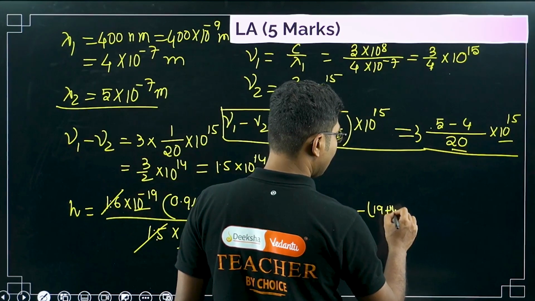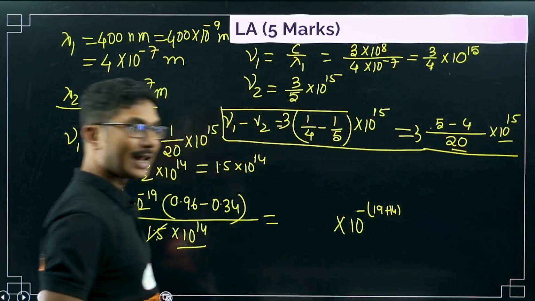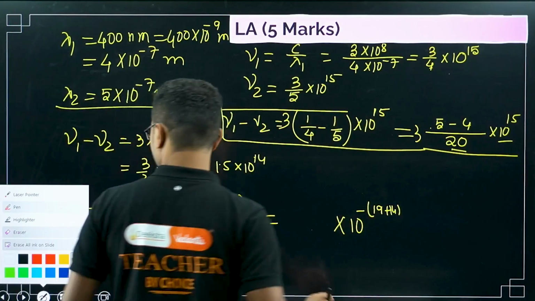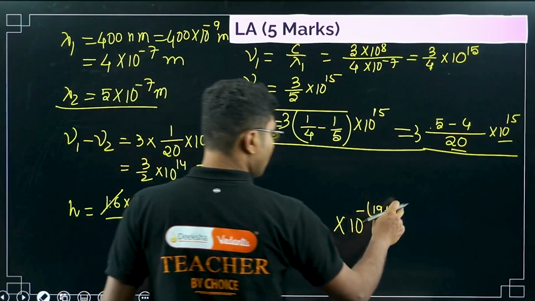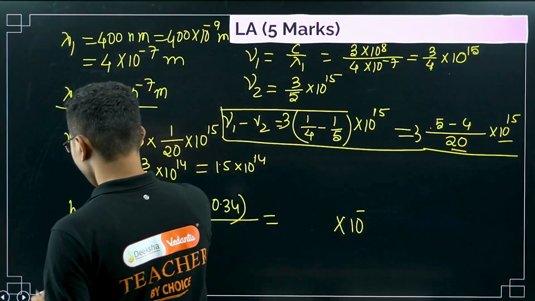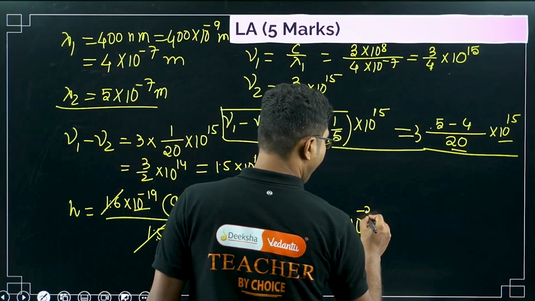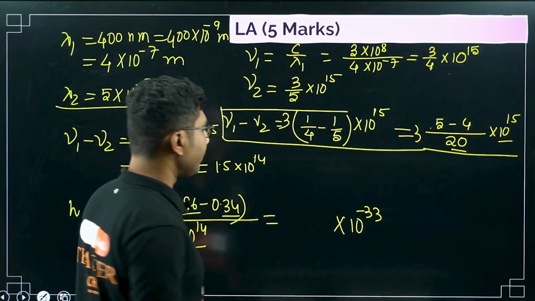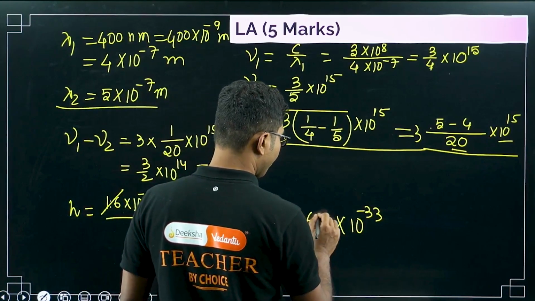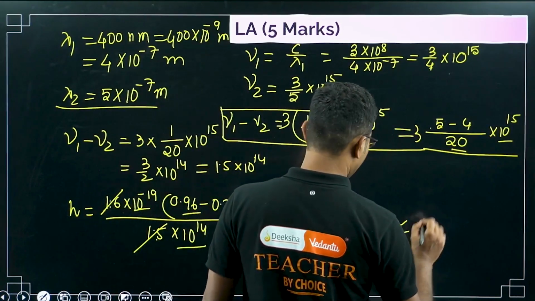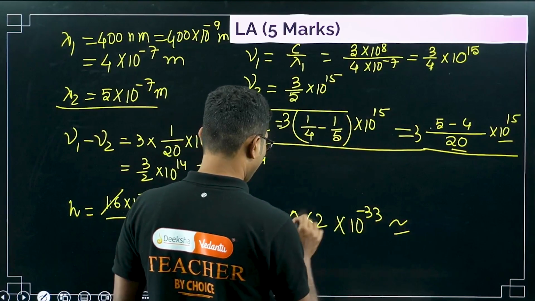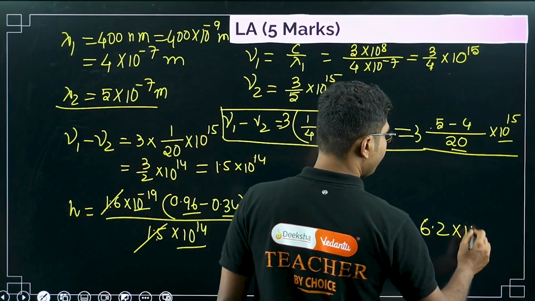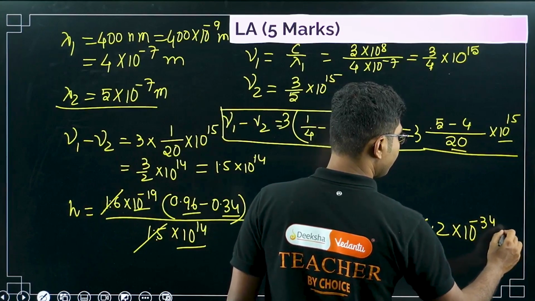You have taken the minus common, so they will add up. So 19 plus 14 is basically 10 to the power of 33, right? And 9.6 minus 0.34 is 9.26, or it will be approximately, there is an approximate sign because we have approximated, 6.2 times 10 to the power of minus 34 joule second.